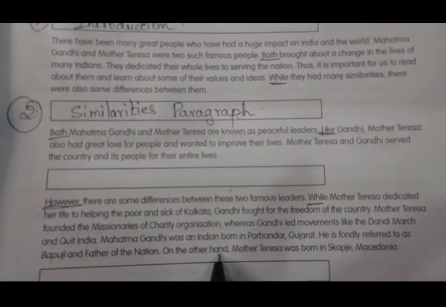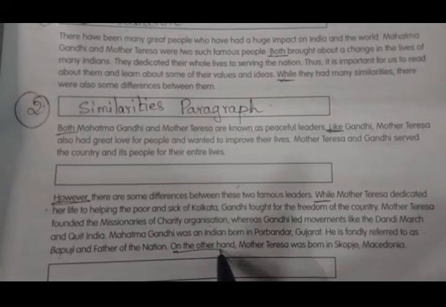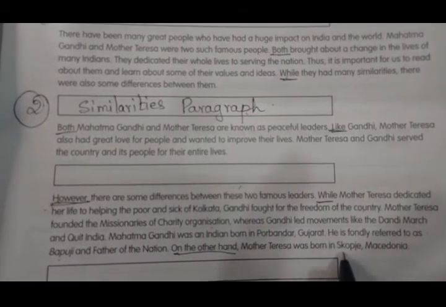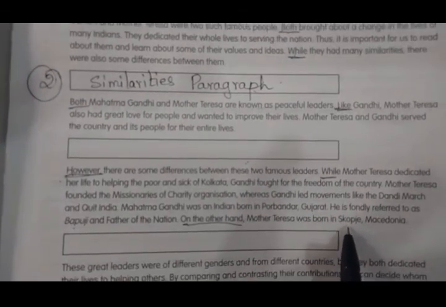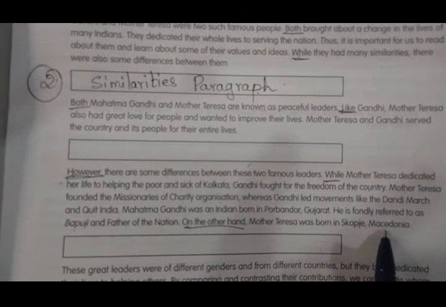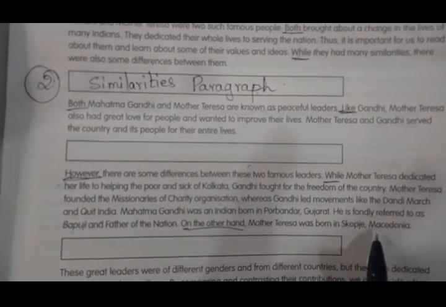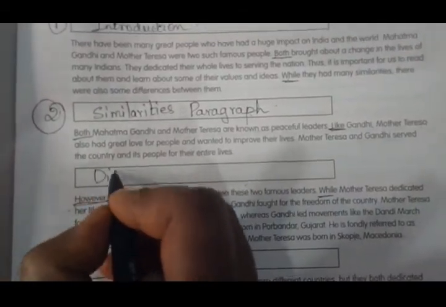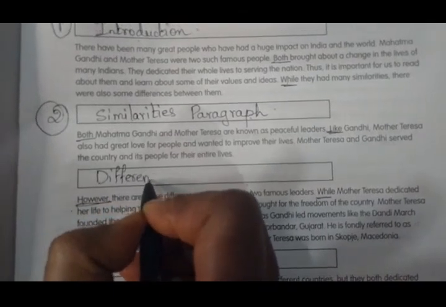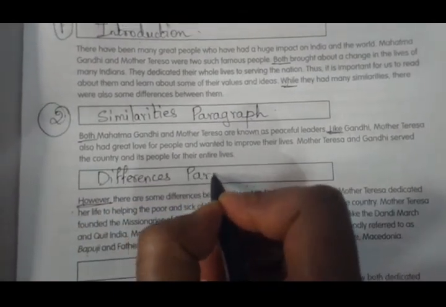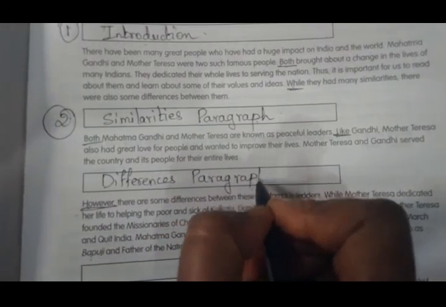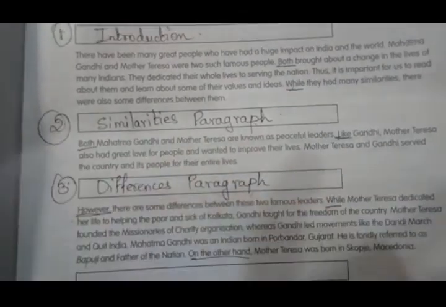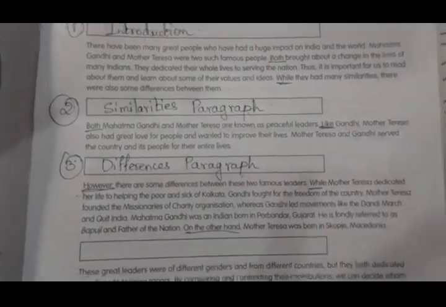On the other hand, see this also, on the other hand is also a signal word. Mother Teresa was born in Skopje, Macedonia. This is the place where she was born, children. Okay. So here you write differences paragraph. This paragraph in the essay tells you the differences between them. So this is the third paragraph in which you will be writing the differences.